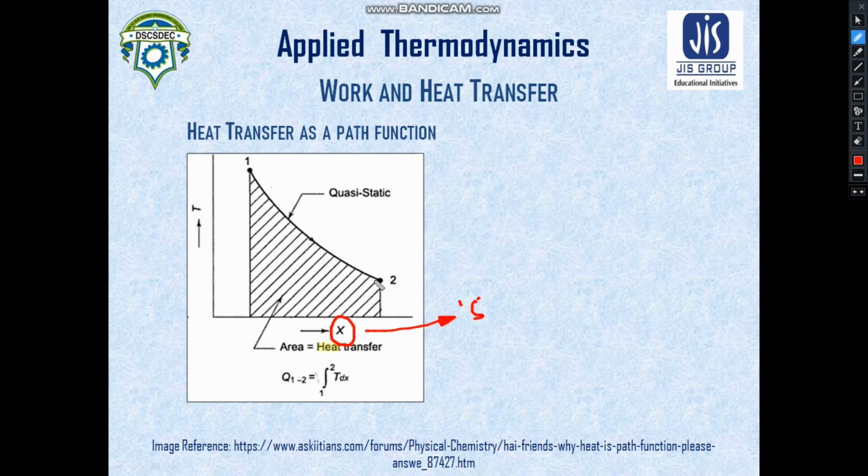The area under the quasi-static path denotes the heat transfer. So the area under the TS curve always denotes the heat transfer, and the area under the PV curve denotes the work transfer. These two pieces of information you should remember for your lifetime, because this will help you in many different ways.